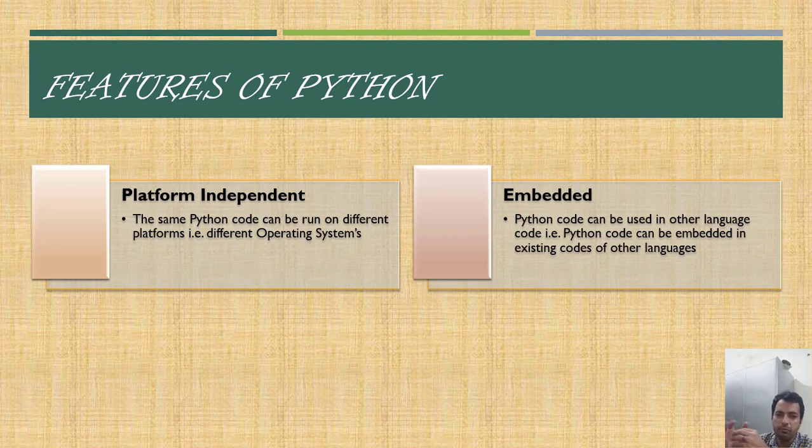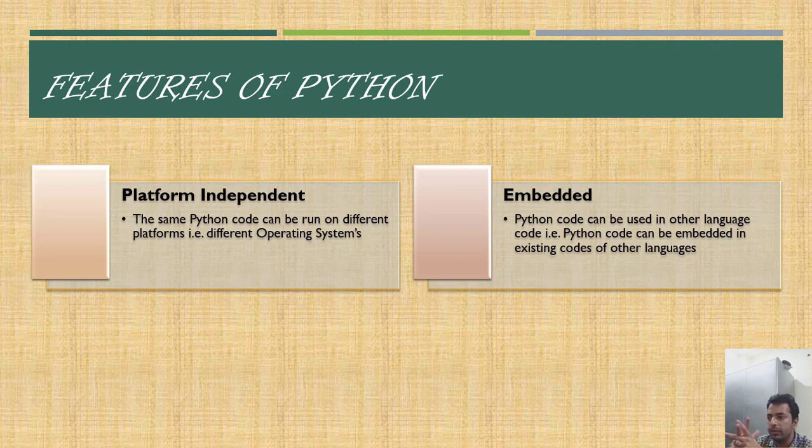So suppose we want to embed some Python code inside some Java code, then our interpreter, that is the Java based interpreter, can execute that code. We will be discussing the different flavors of Python very soon, and we will learn the different ways of executing the code of different programming languages combined with Python.